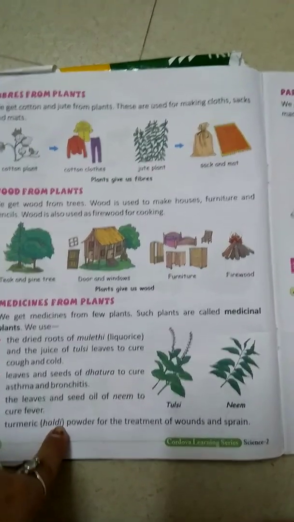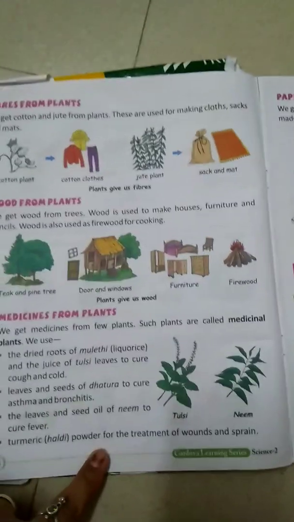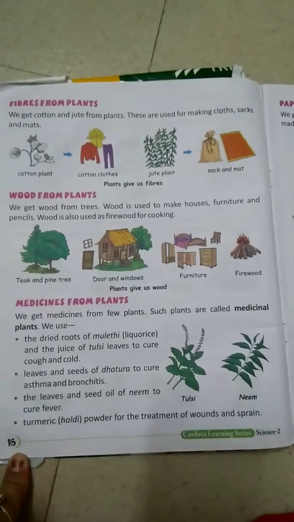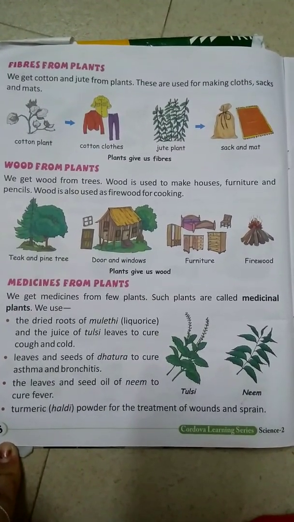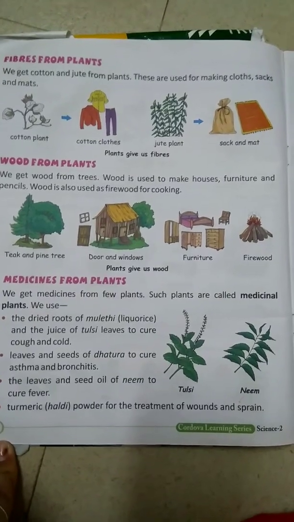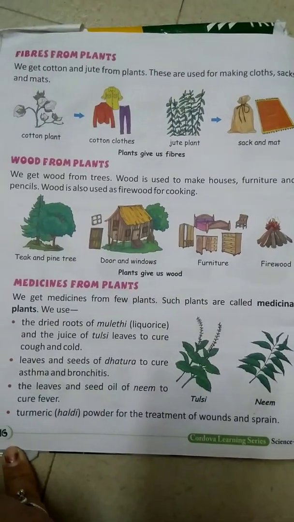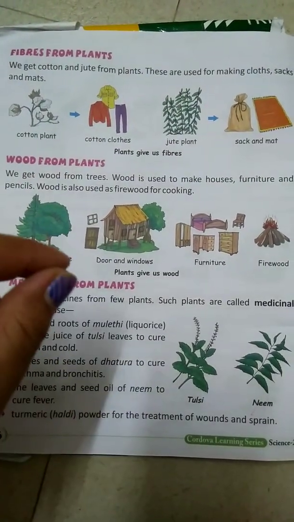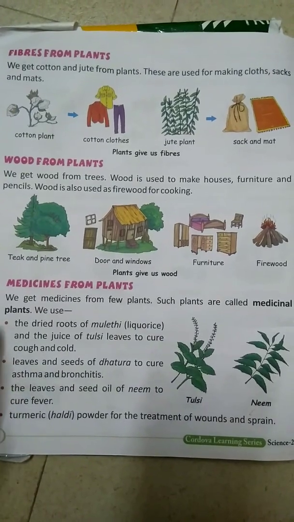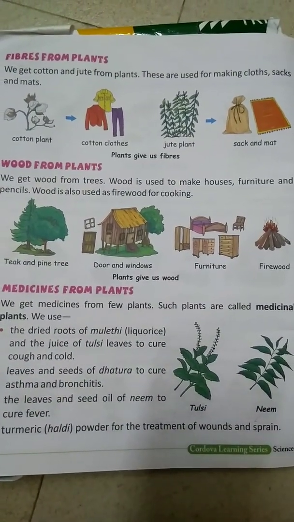Turmeric means haldi powder for the treatment of wounds and sprains. If you have cut with a knife or blade, at that time you have to just wash with cold water, and after that you have to apply that turmeric powder. Or sometimes when you are feeling cough, at that time also your mother was giving you turmeric added in milk. Your mother is adding one or half spoon of turmeric powder, and if you drink that, then it is good for your health also.